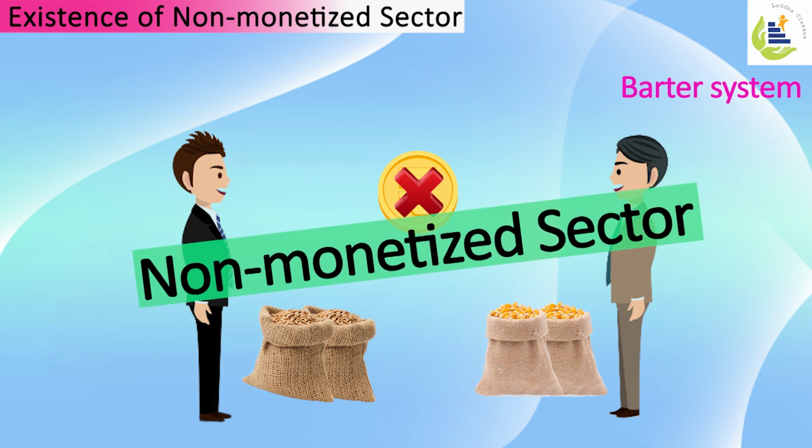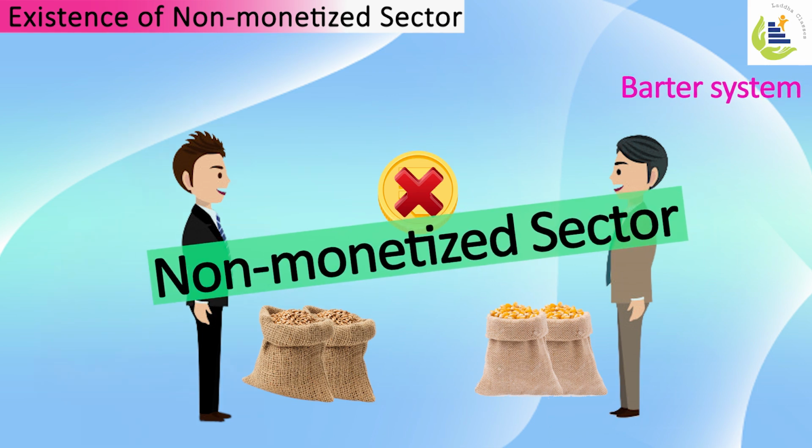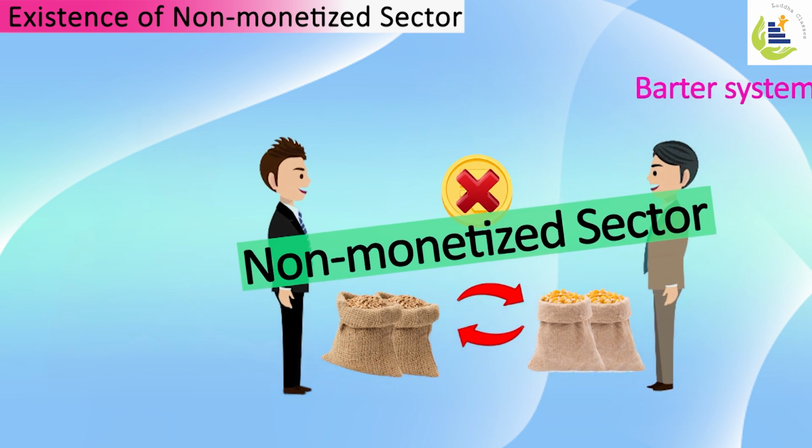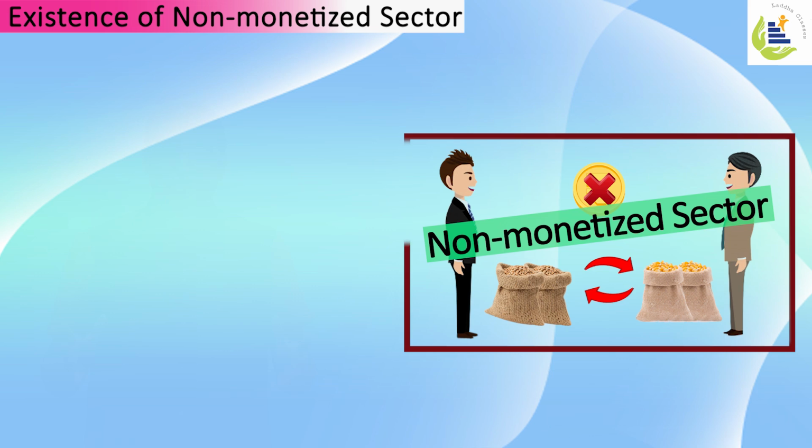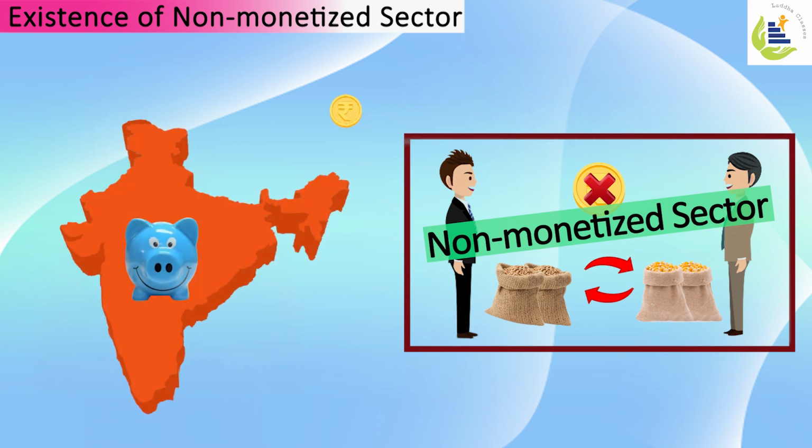So in the non-monetized sector, a lot of transactions happen through the barter system. That is, there is no money involved. One producer gives his goods and services to another producer, and the other producer in return gives his goods and services, and the whole transaction is without money. As the whole transaction is without money, we cannot calculate that transaction under national income. Hence, the non-monetized sector is not included while calculating national income.